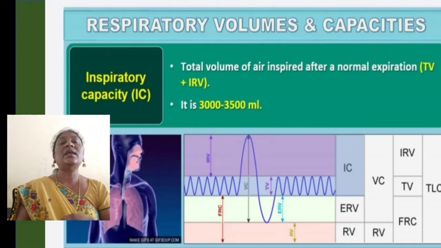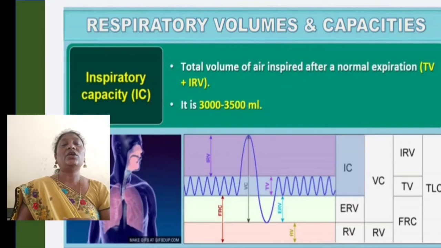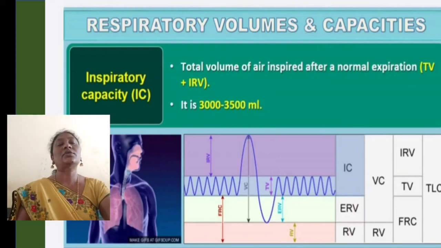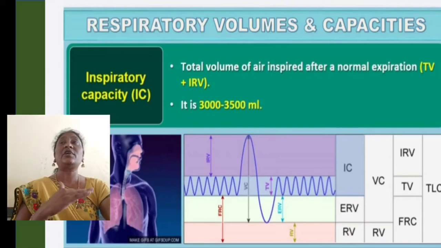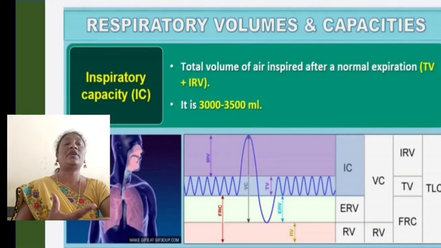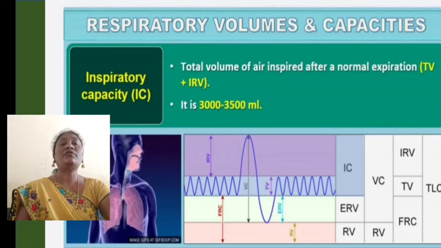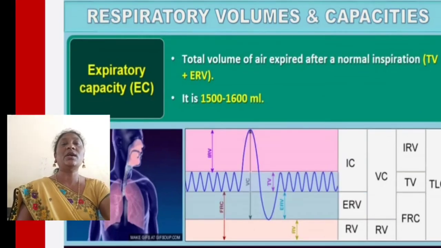Next one is inspiratory capacity. The total volume of air inspired after normal expiration, and it is 3000 to 3500 ml. The amount of air how much we inspire is nothing but 3000 to 3500 ml of air we inspire into the lungs.